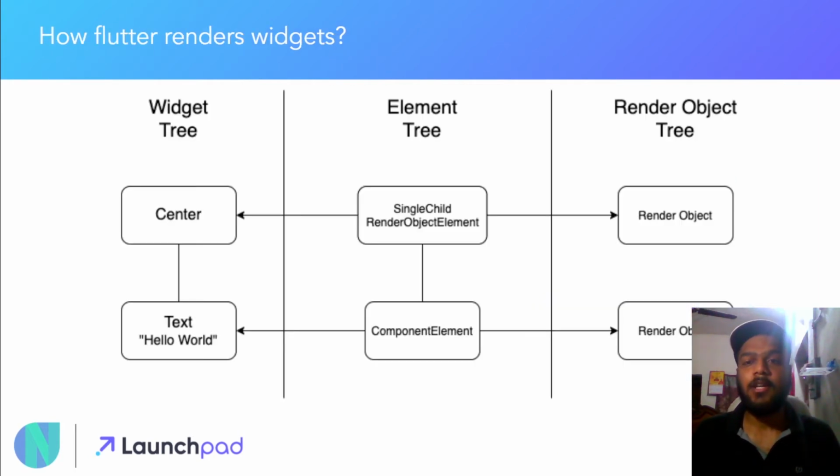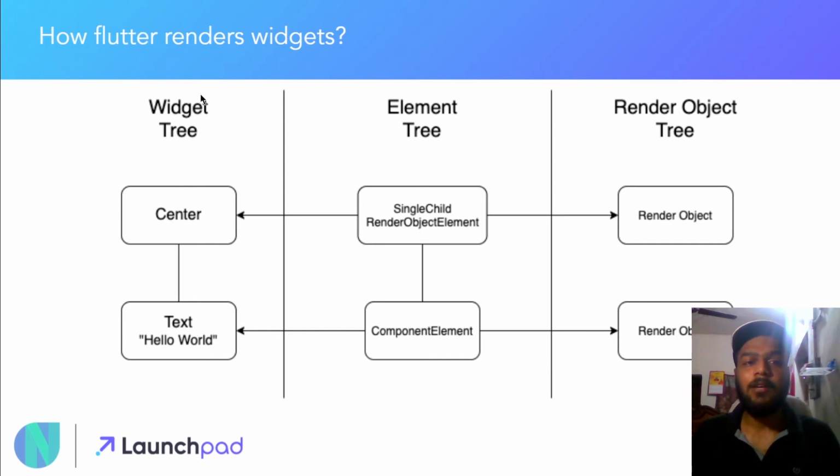Now let's move toward the rendering part: although everything is initialized as final, how is the data updating inside our app? In Flutter, there are three different types of trees. The first is the widget tree, the second is the element tree, and the third is the render object tree. These three trees are for laying out the widgets, the elements, and the render objects.